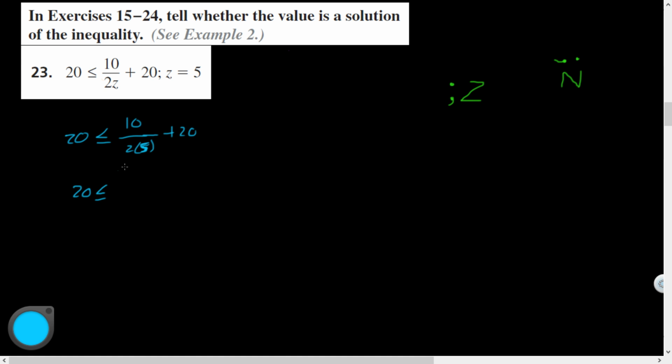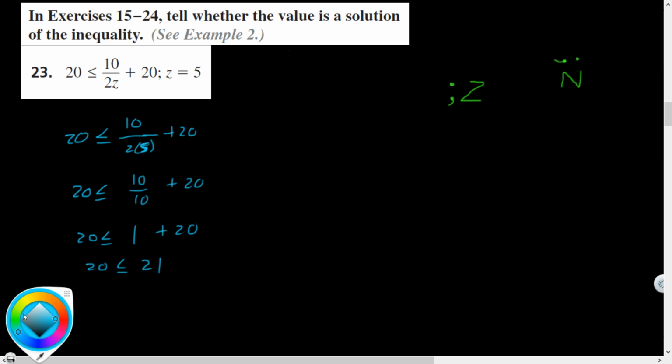So 20 is less than or equal to 10 divided by 2 times 5, which is 10. 10 divided by 10 is 1. And 1 plus 20 is 21. Is that a true statement? Is 20 less than or equal to 21?